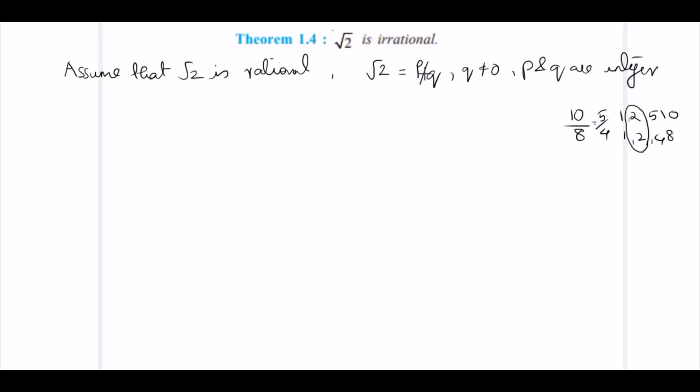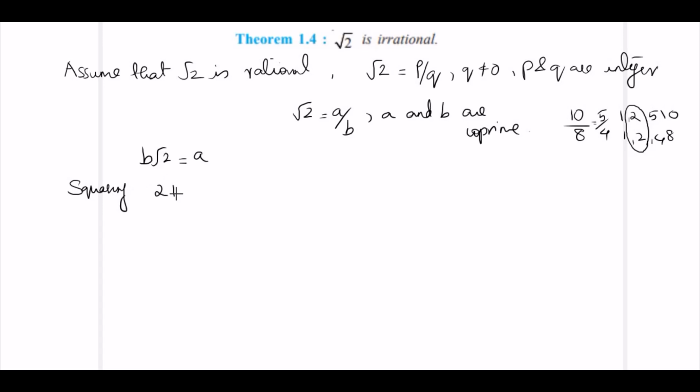So let's divide P and Q by the common factor and express root 2 is equal to A by B, where A and B are co-prime. This is the first step that you have to do. After this, you can write this expression as B root 2 is equal to A. Now, squaring on both sides, when you square root 2, you get 2. 2B square is equal to A square.